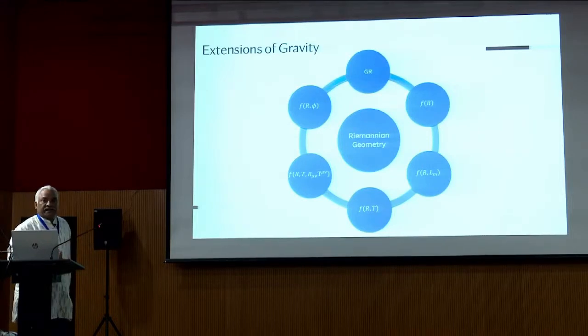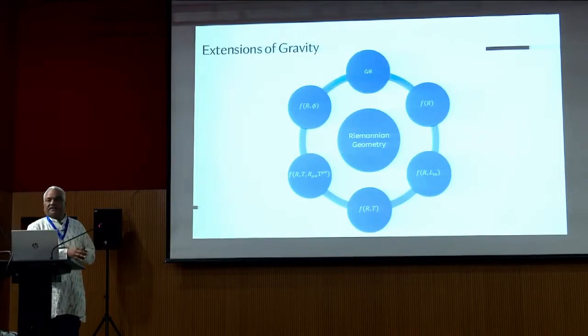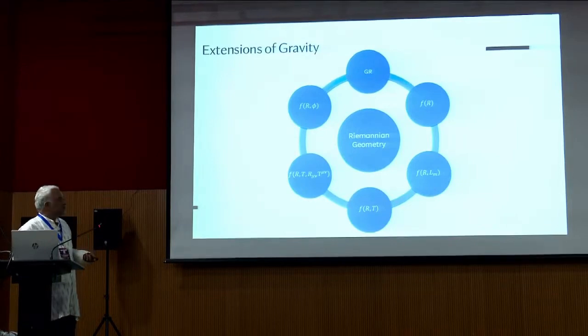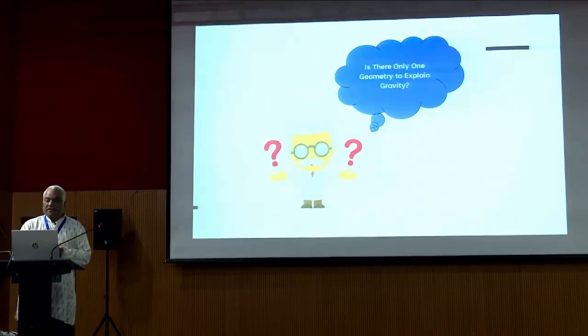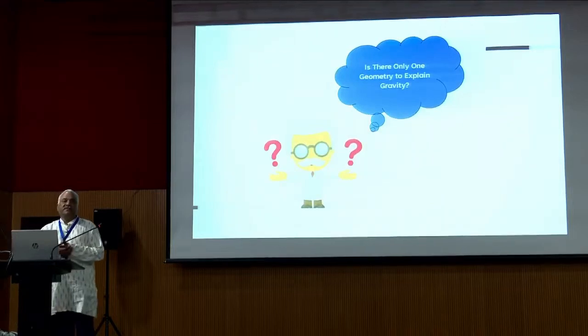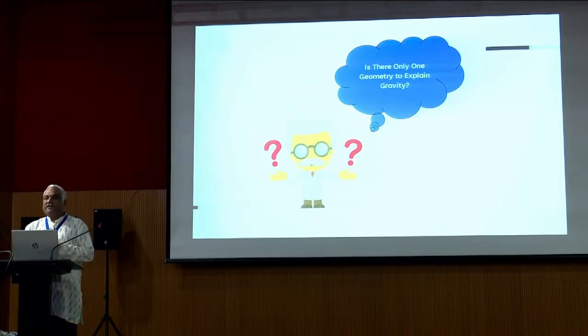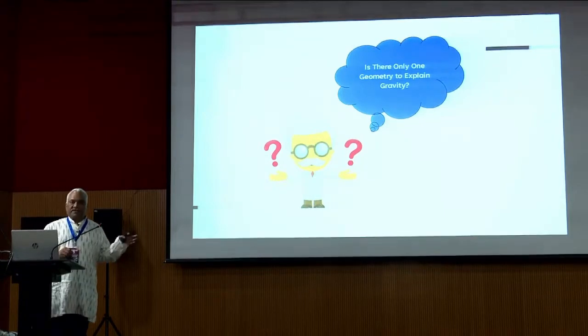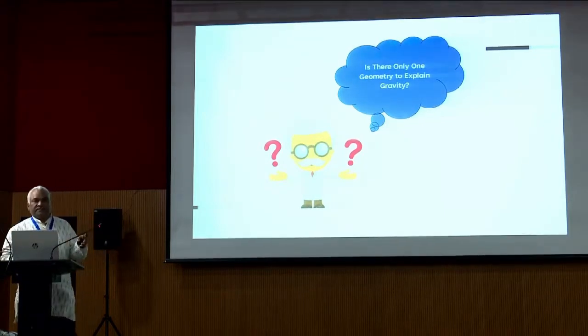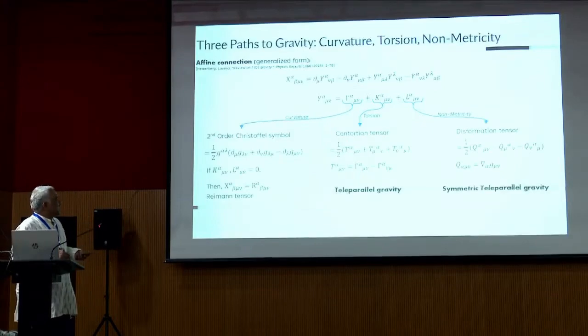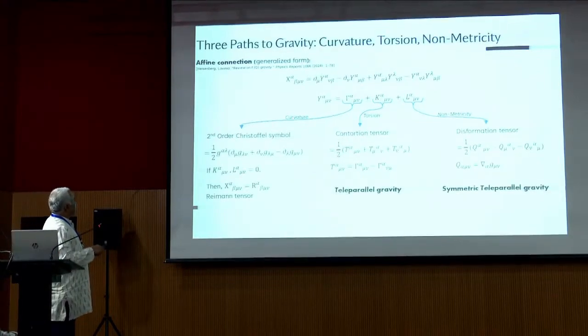Now the question is, is the Riemannian geometry the only geometry which can express gravity, or is there any other geometry which can express gravity? So coming to Weyl geometry. When Weyl developed the Weyl geometry, Einstein used it for the unification of GR and electromagnetism. Once the Weyl geometry came into the picture, the main question was the affine connection. The affine connection was not used earlier because Einstein's theory is based upon the metric. So this is the question of the affine connection.